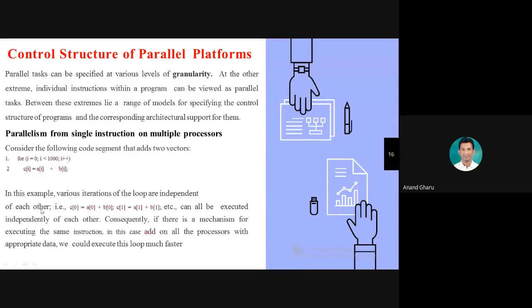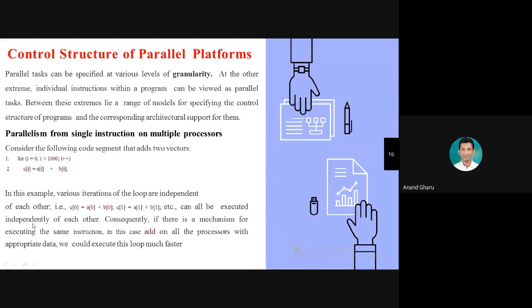Here you can see the value of C[0] depends on A[0] and B[0]. Same, the value of C[1] depends on A[1] and B[1], and so on.